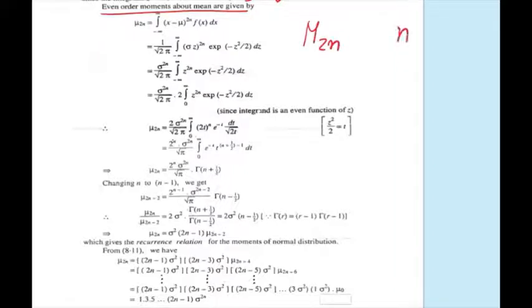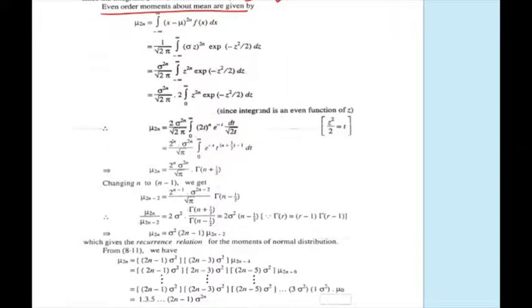If you substitute the value of n as 1, 2, 3, etc., then for n equal to 1 this is mu 2, if n equal to 2 this is mu 4, if n equal to 3 it is mu 6, and so on. So we can find the even order moments as mu 2, mu 4, mu 6, and so on.